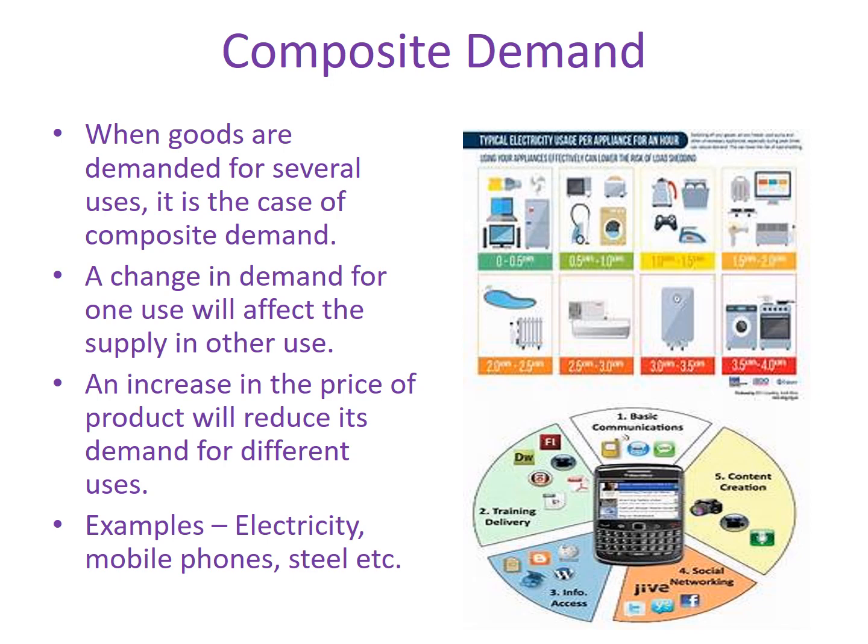So, in case of composite demand, an increase in the price of product will reduce its demand for different uses. Electricity, coal will be put to only important uses when its price rises. The demand for composite commodities is elastic.